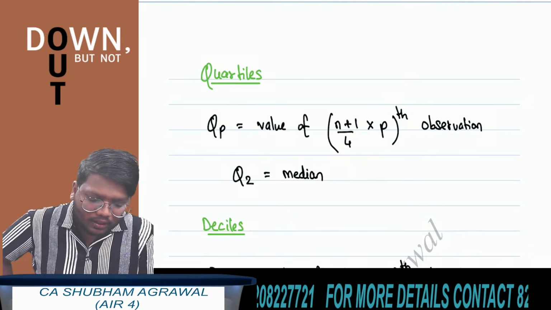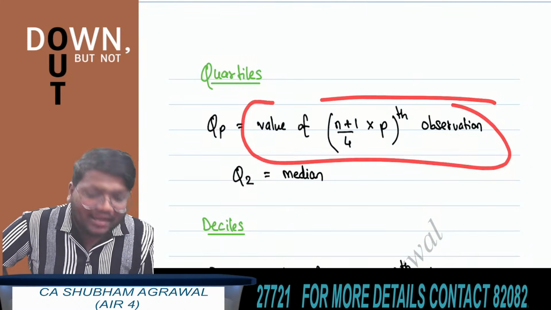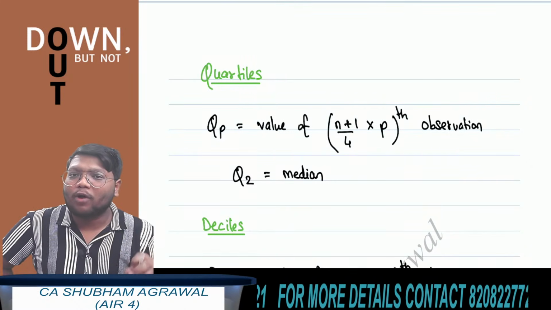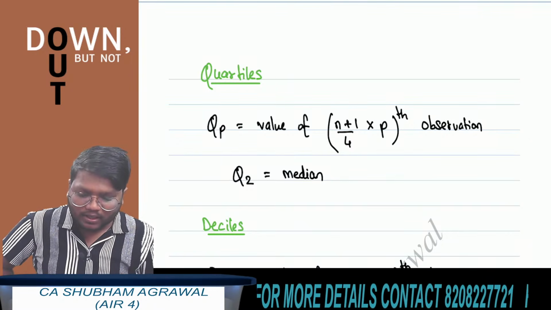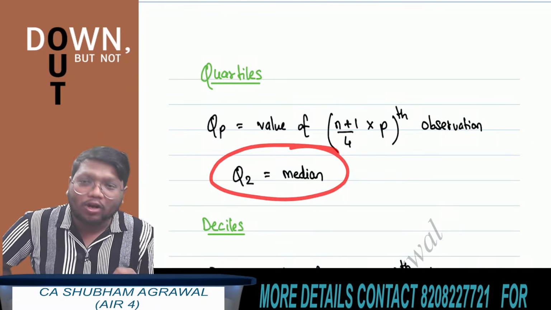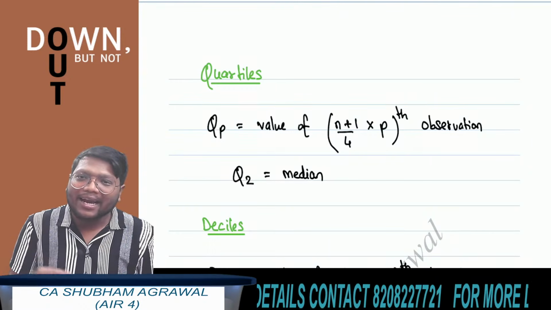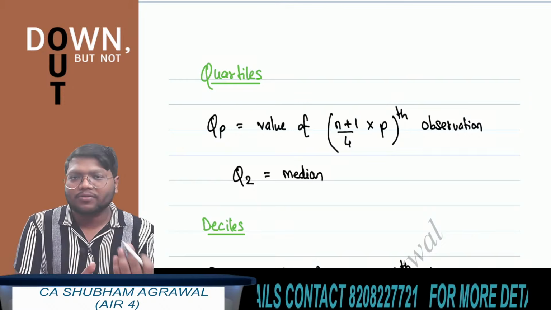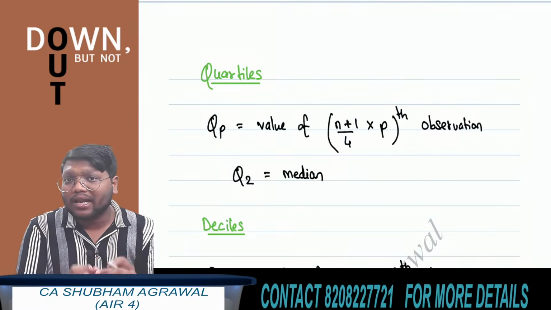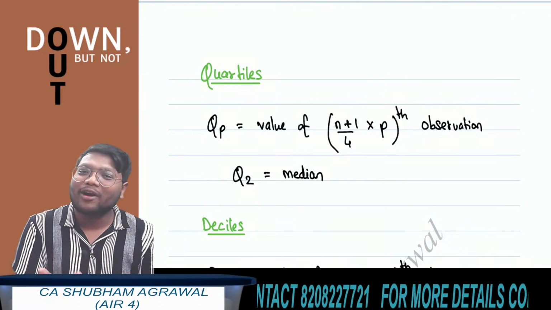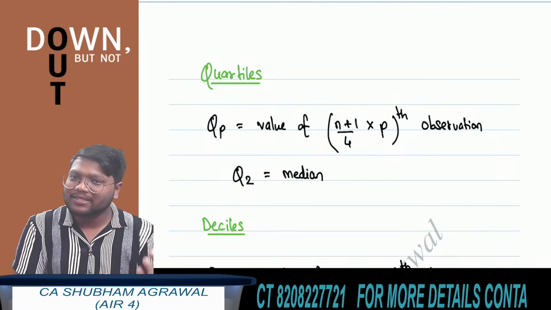Clear? And what is the formula to find quartile? Value of (n plus 1) upon 4 multiplied by pth observation. Clear? Second quartile is also called as median, because second quartile basically means the middlemost observation, and the middlemost observation is called as median. So second quartile is same as median.